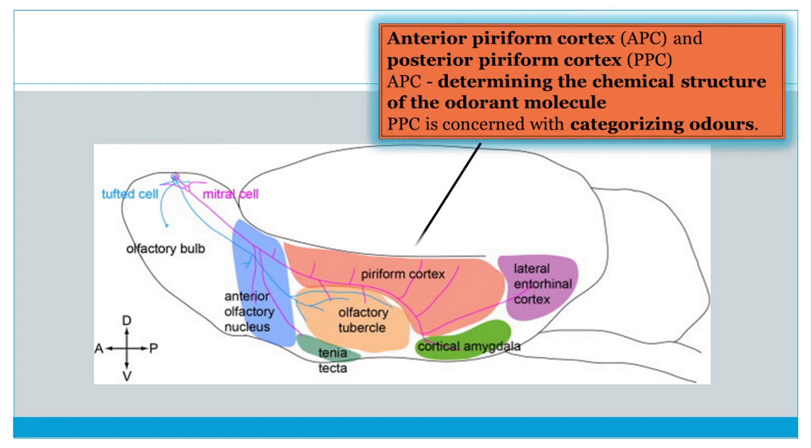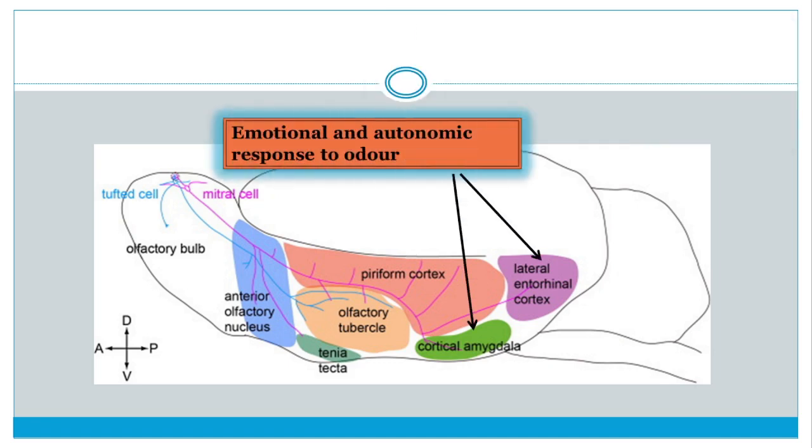The piriform cortex has two major divisions: anterior piriform cortex and posterior piriform cortex. The anterior piriform cortex determines the chemical nature of the odorant molecule, whereas posterior piriform cortex is concerned with categorizing odors. There are different categories of odors like floral smell, pungent smell, etc., which we learn in another class. The amygdala and entorhinal cortex are concerned with emotional and autonomic response to odor.